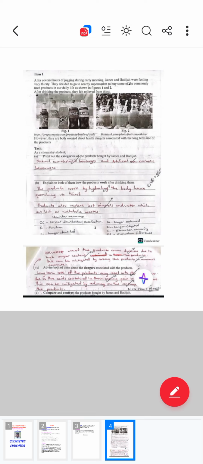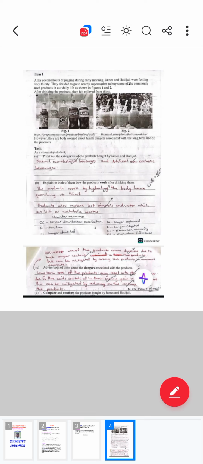So on the answer for part A, point out the categories of the products bought by James and Elijah. These are natural non-alcoholic beverages and artificial non-alcoholic beverages.